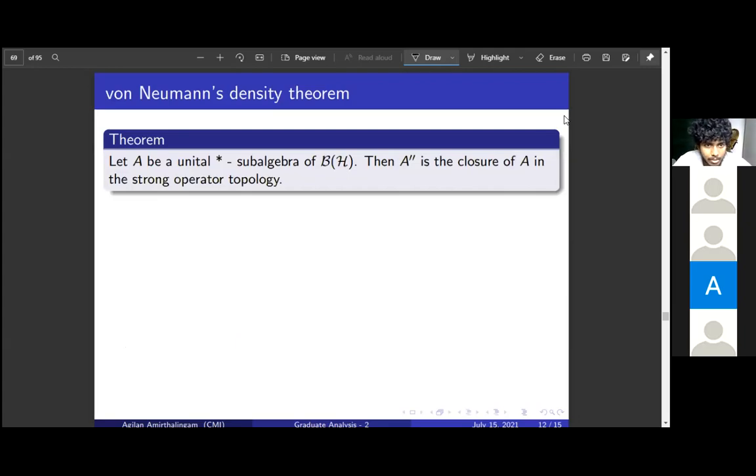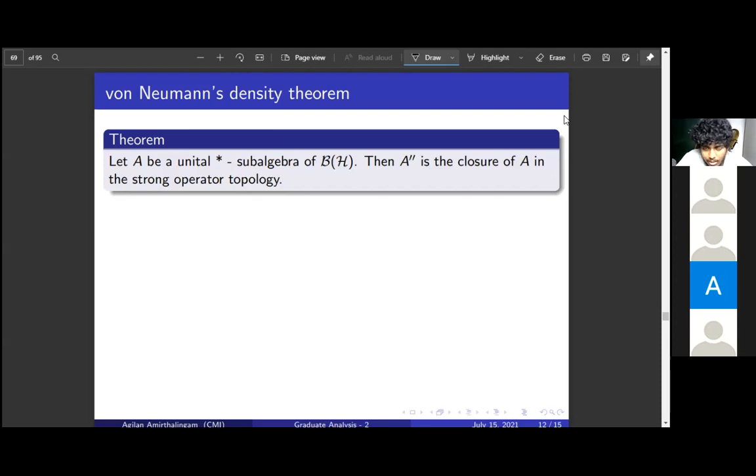It's just a name. What this says is that for any unital star subalgebra A of B(H), the double commutant is the closure of A in the strong operator topology. So we assume A is a unital star subalgebra, and the double commutant of A is the closure of A in the strong operator topology. This is the statement of this theorem. We will see a proof.